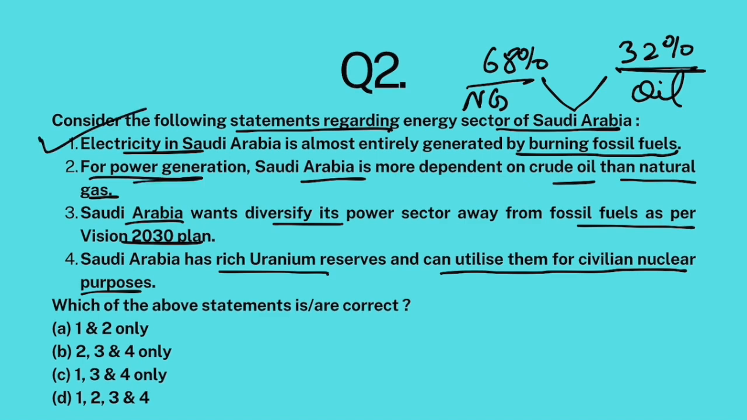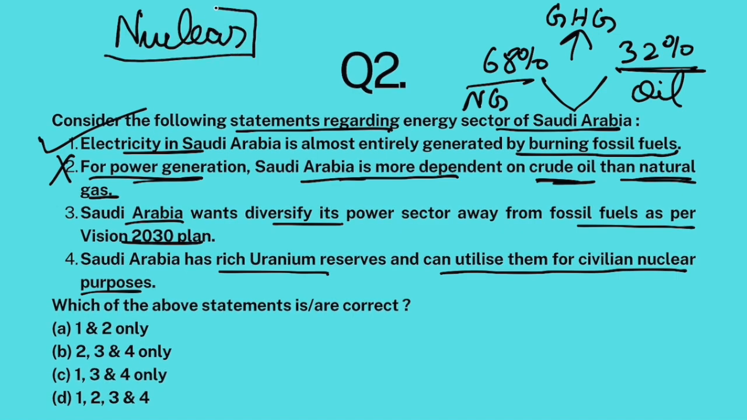Now for power generation, Saudi Arabia is more dependent on crude oil than natural gas. No, actually opposite. Natural gas 68% than crude oil. So this is false. But now Saudi Arabia wants to diversify from this source of power generation because it is a lot greenhouse gas emitting. And the best option that appears to Saudi Arabia is nuclear. Saudi Arabia wants to develop nuclear power so that it can produce electricity and diversify from this.